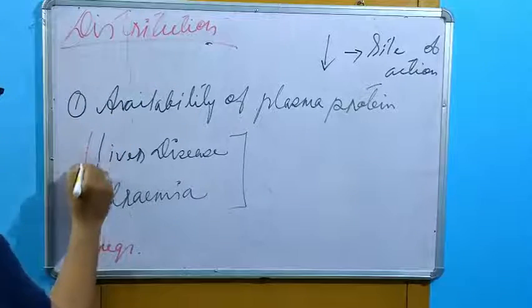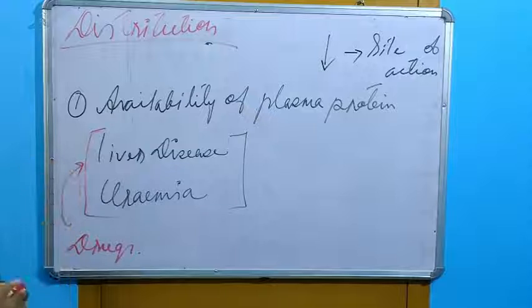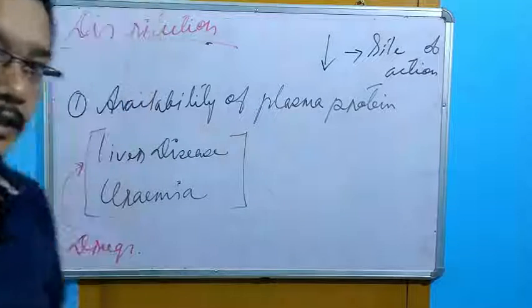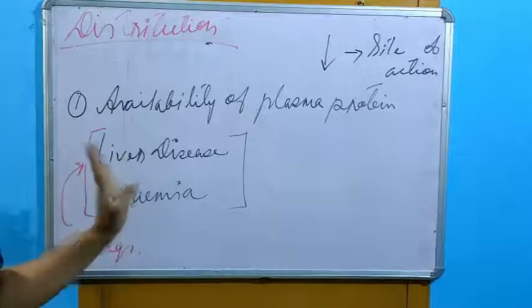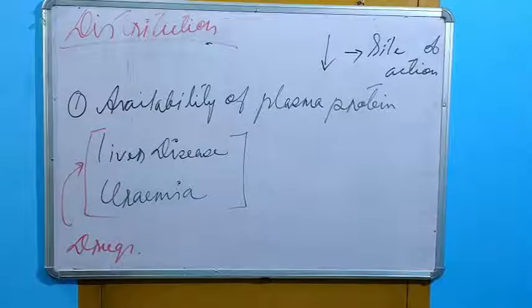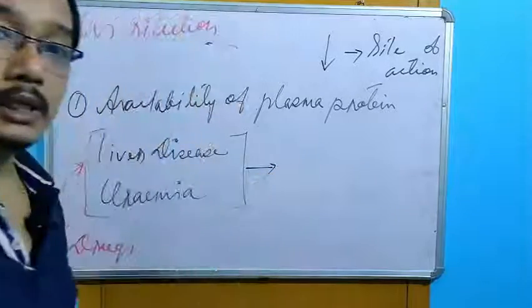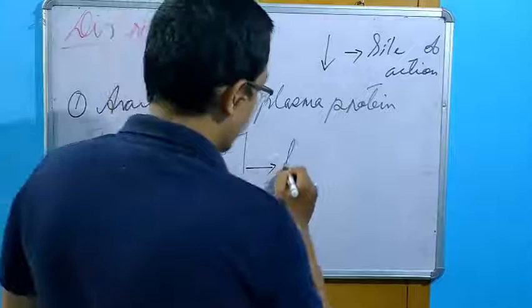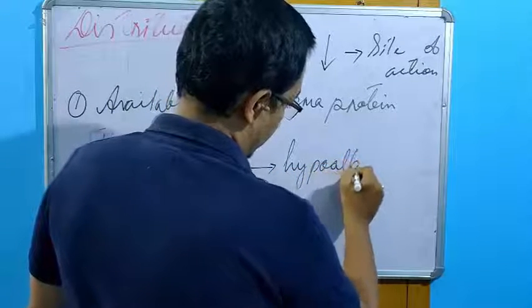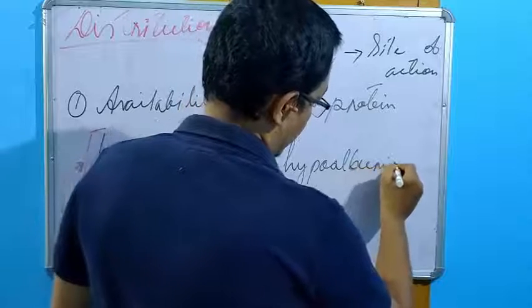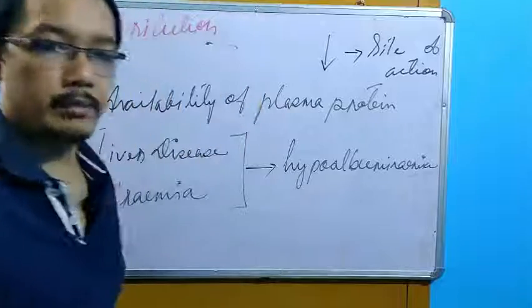So maybe because of some drugs, the patient is having liver disease or uremia, whatever. Now, if these conditions lead to hypoalbuminemia.